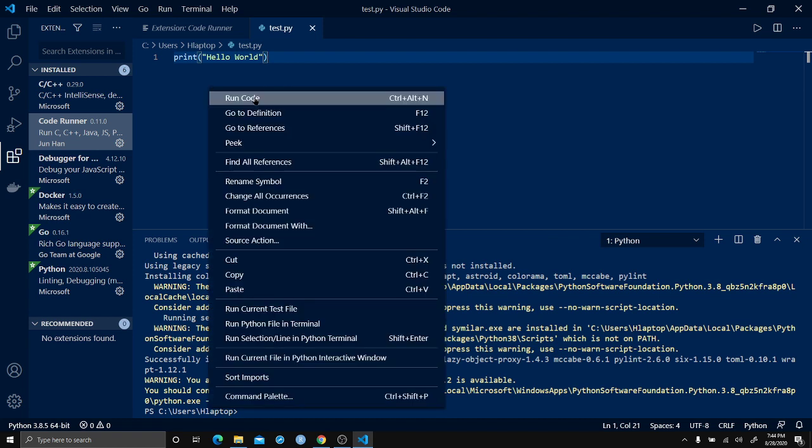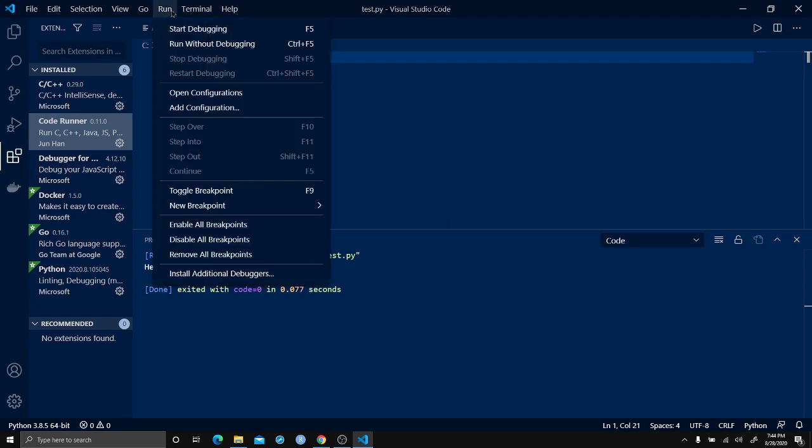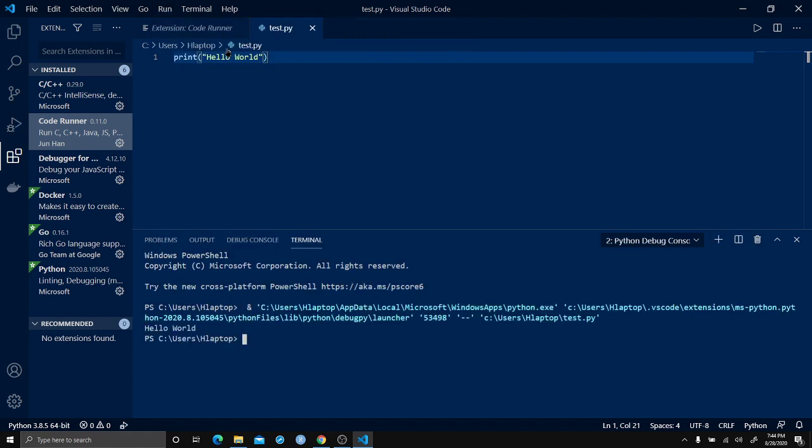This is the Code Runner. What's the Code Runner? After running the code, it's working. And you can also run the code by clicking run without debugging. Okay, it's working. You can see the result.